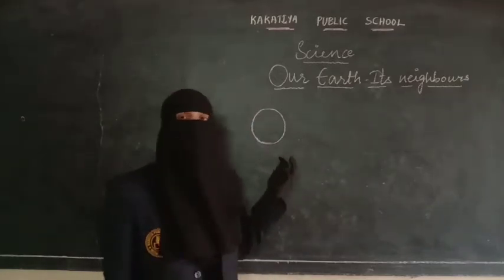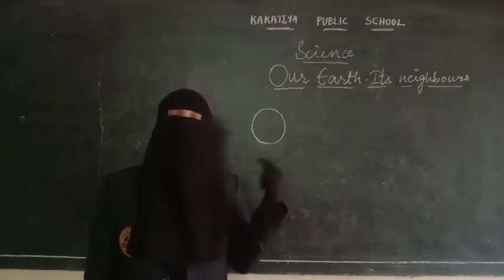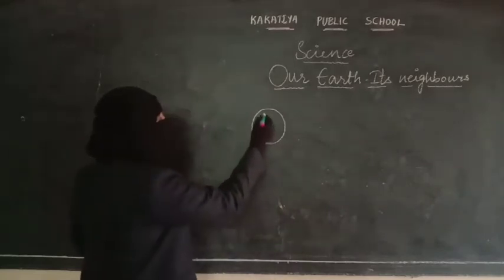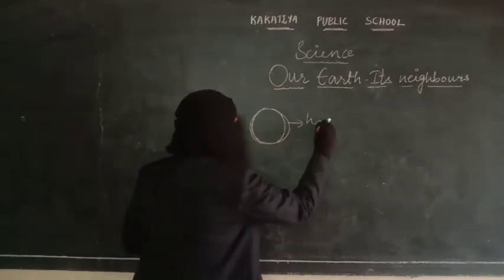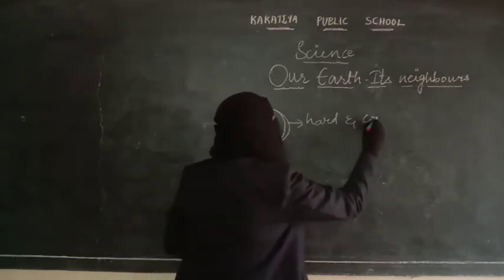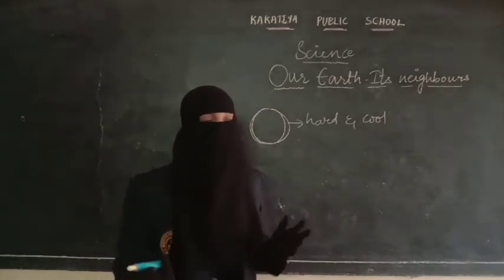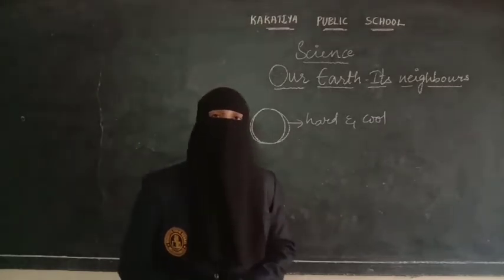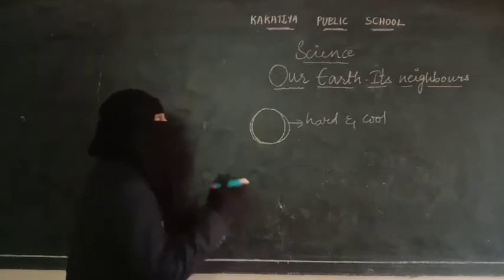So when it formed, it started spinning. It went on spinning and spinning. As it spun, what happened? The outer layer of the Earth became hard and cool. First it was burning, a ball of hot gases. But as it went on spinning, it became hard and cool. The outer surface became cool, but the inner surface of the Earth is still hot.